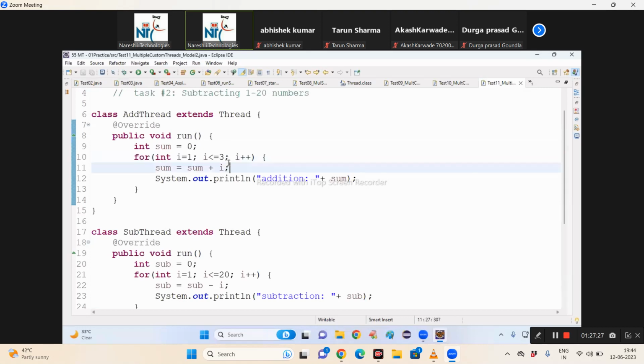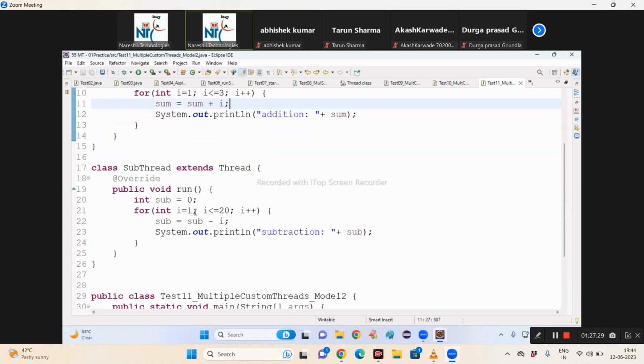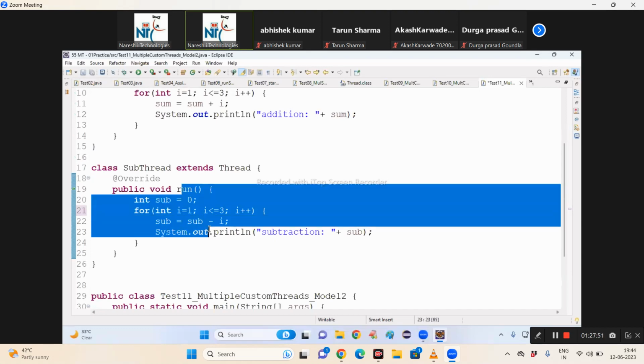Tell me, if I take subtraction to 3, what am I asking to subtract? 1 to 3, no? I asked that, but you are subtracting 0 to 3. 0 minus 1, minus 1 minus 2, minus 3, minus 3, minus 6. Right or wrong? According to your logic it is right. But according to my requirement?